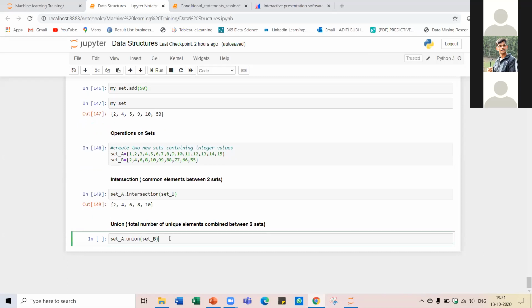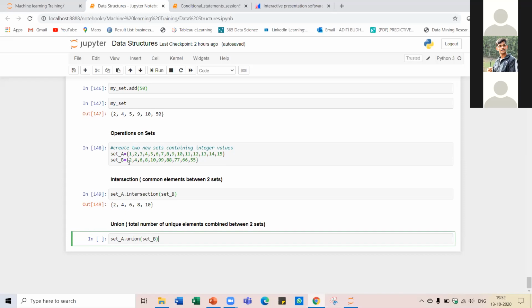And then the union. What is meant by union? Union is nothing but the total unique elements which are present in both the sets. The repeating elements won't be considered twice in the output of this function.